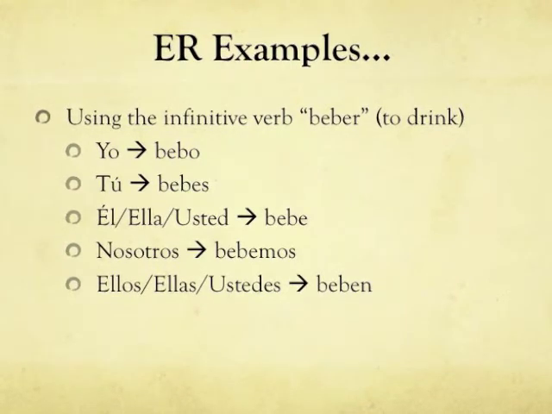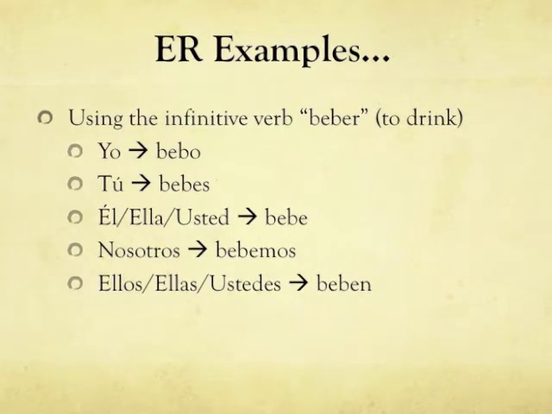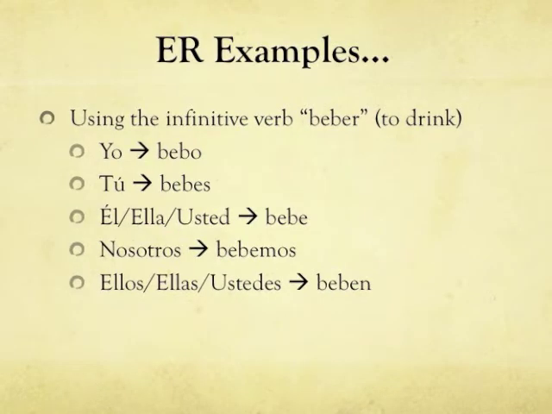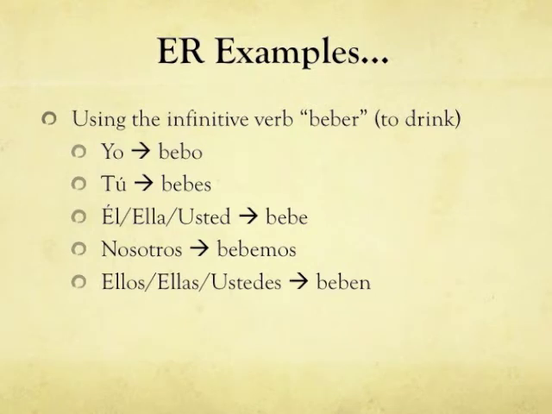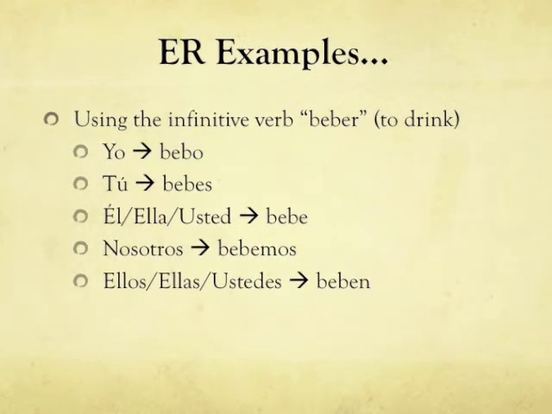We'll use the infinitive verb beber, or to drink. In the yo form, it is changed to bebo when you conjugate the verb. As you can see, we have changed the ER ending to an O. With the tú form, it is bebes, and the ER, again, is changed to an ES.